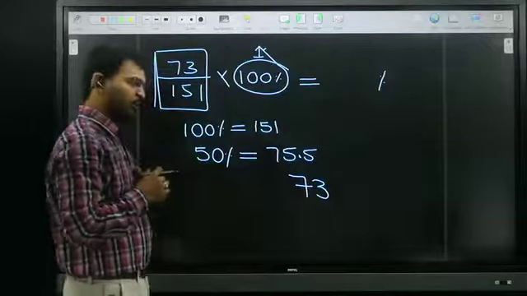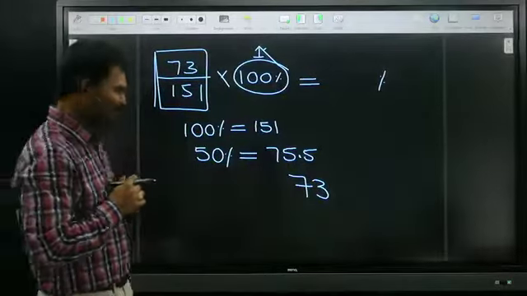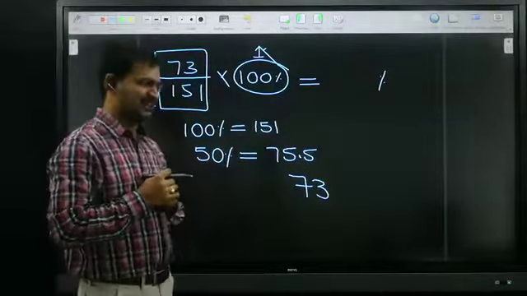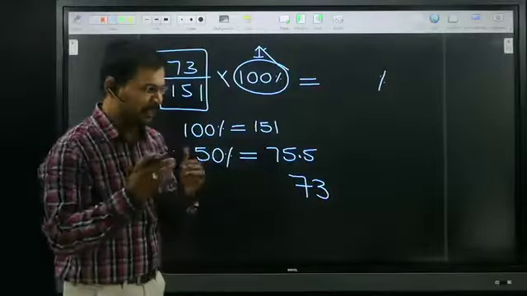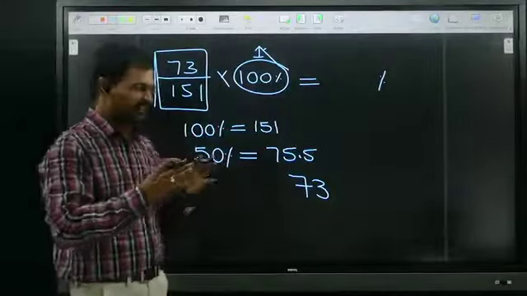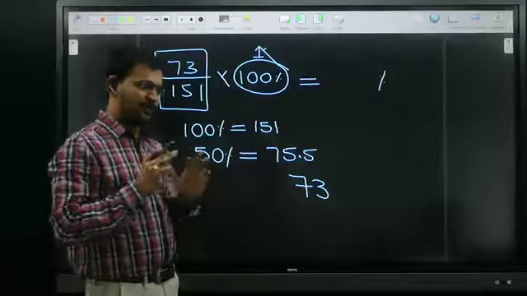Sir, you said less than 50, closer to 50. If only one option is like that, it's very nice, your answer is very closer to 50, less than 50.